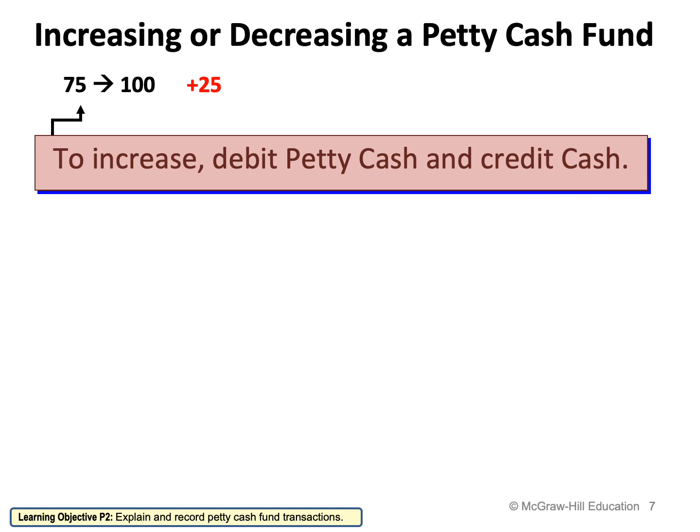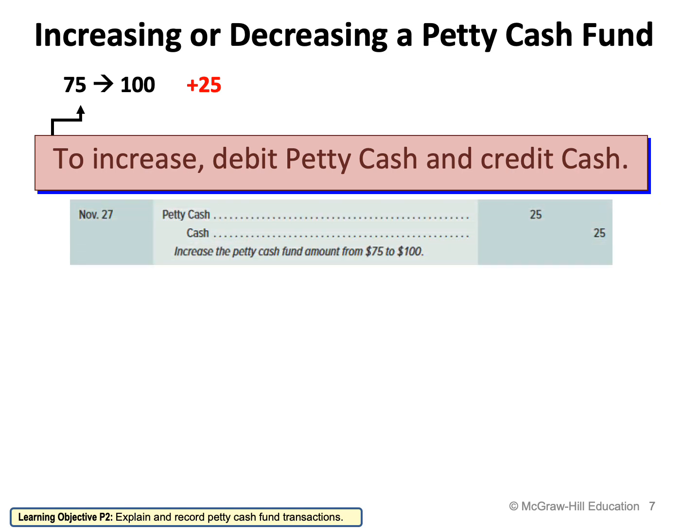So how am I going to record the journal entry? I'm going to say petty cash to cash 25. Why? Because I want to increase my petty cash from 75 to 100. It means that I have to add 25 more to my petty cash in order for the total of the petty cash to be 100. So if I want to increase it, I'm going to say petty cash to cash by the difference of the increase, which is 25.